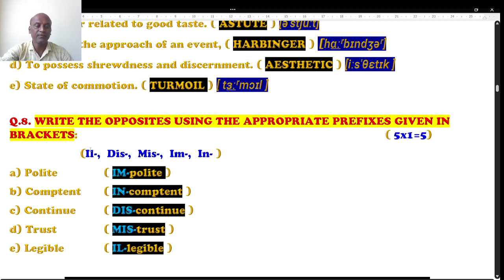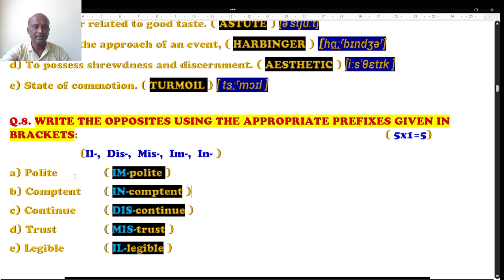The prefix clues given are, first one is ill, second one is dis, followed by mis, then im, finally in. The words are polite, followed by competent, then continue, followed by trust, and the last one is legible. Let's match it. I already matched it, which are available in sky blue colored fonts. These are all my perfect answers. You can go there. Let me read it for you.